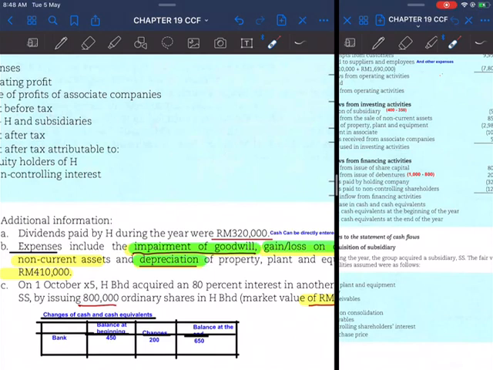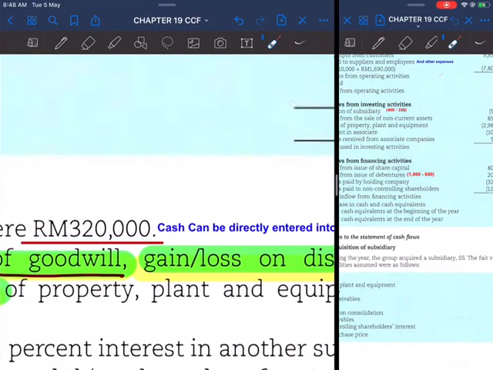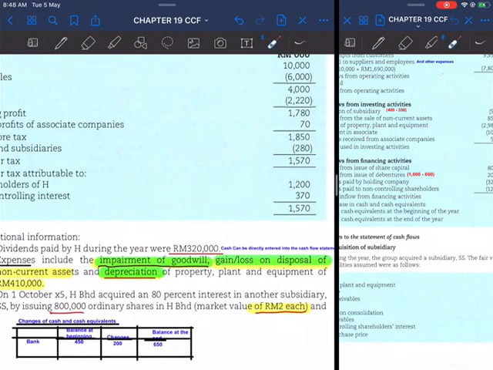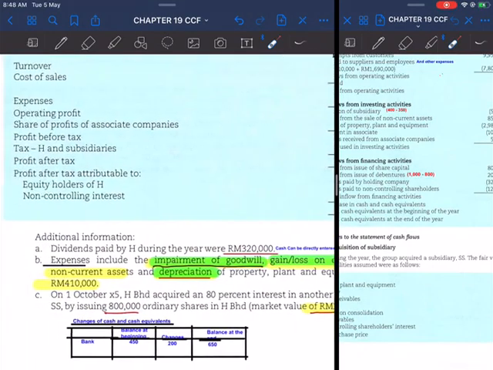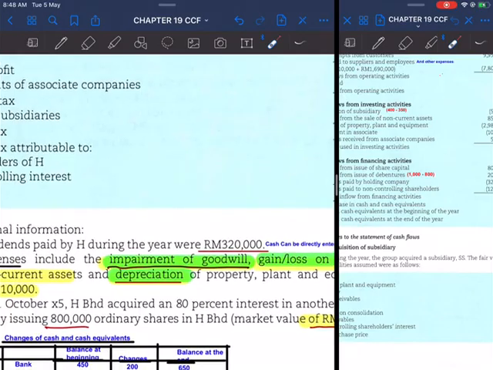What it means here is that the dividends are already paid. Paid here means already in the form of cash, 320,000. So the cash amount here you can directly enter into the cash flow statement under financing activities.